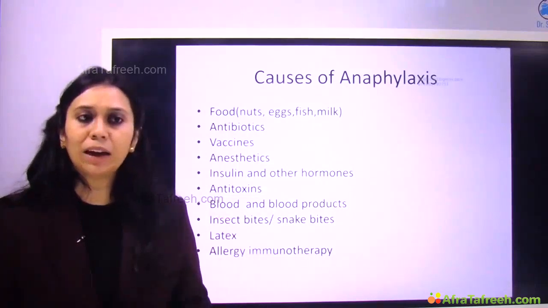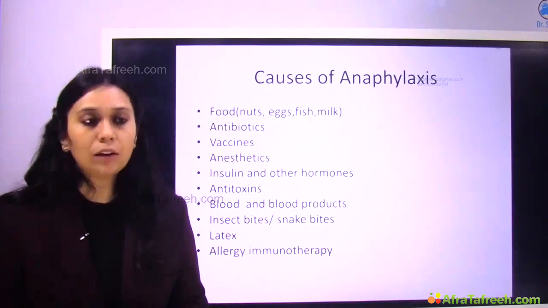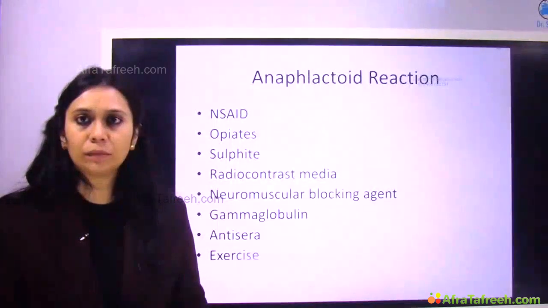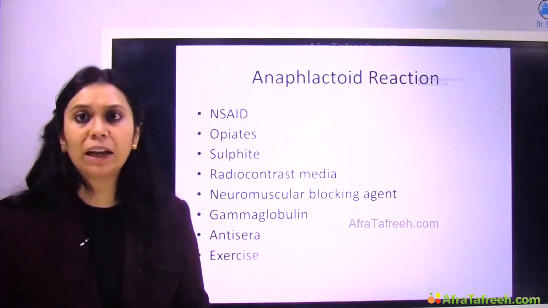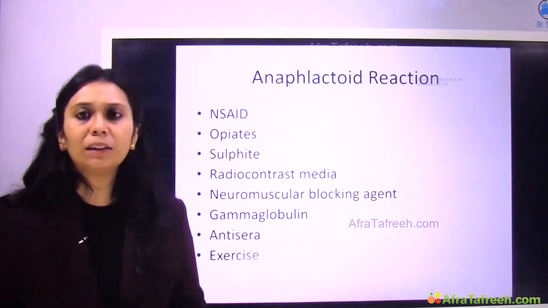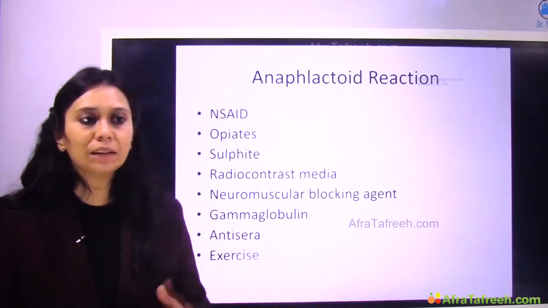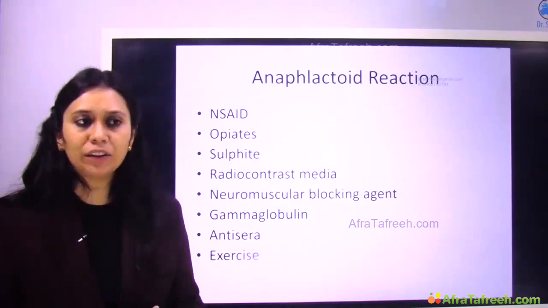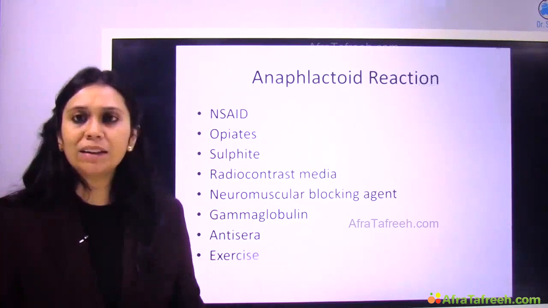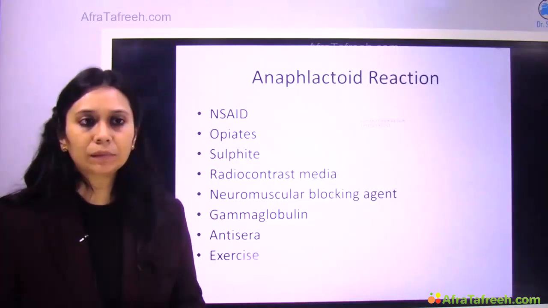All these can cause anaphylaxis, right? Now anaphylactoid reaction, that is not IgE mediated, it is direct mast cell degranulation, can be caused by NSAIDs, opiates, sulfites, radiocontrast media, neuromuscular blocking agents, gamma globulin, anti-sera and exercise, right?